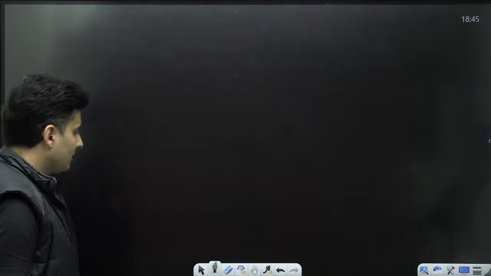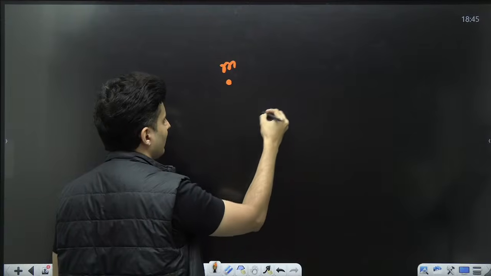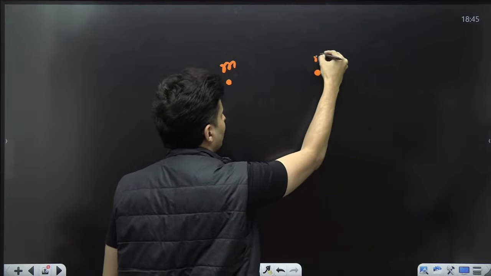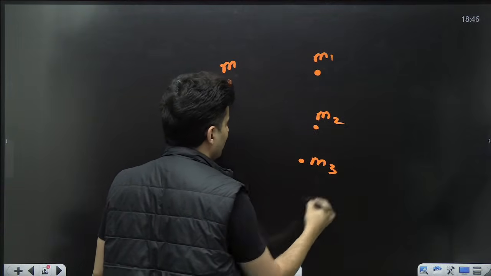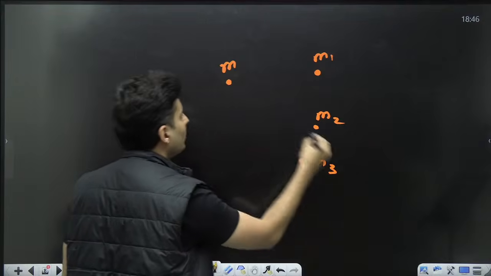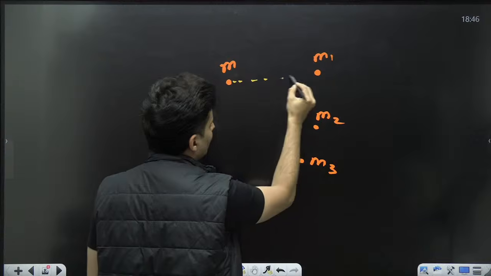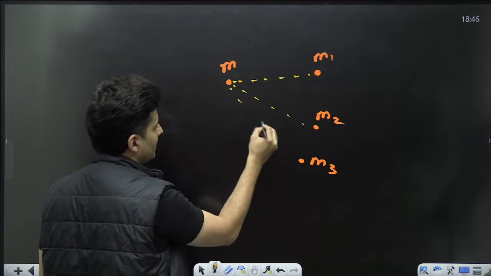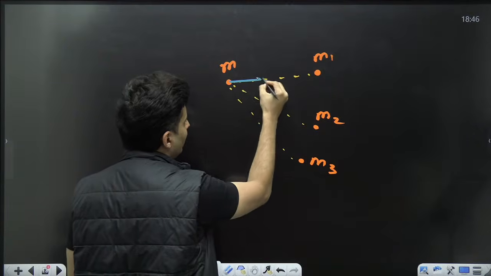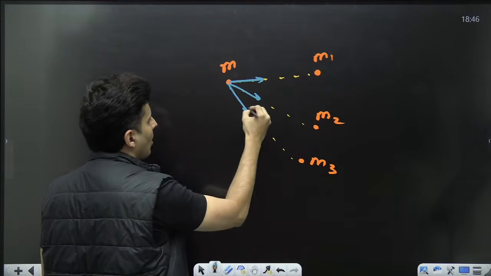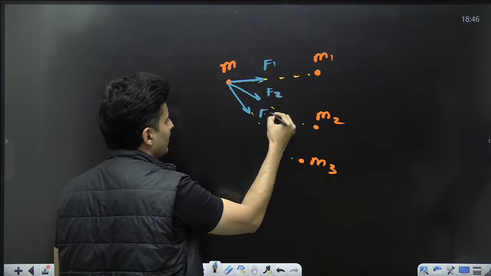Now this is for two masses, but if there are more than two masses, let's say there is a mass m over here, and there is a mass m1, a mass m2, a mass m3, and so on. To find the force on m because of all these masses, you draw lines joining these masses, and each mass will independently apply forces on that mass. Let's say this is F1, F2, F3.